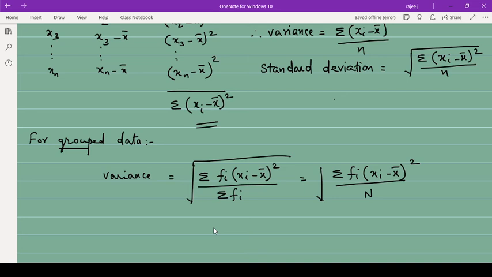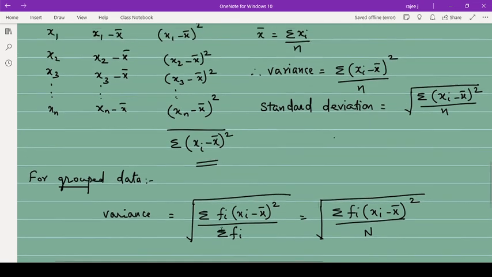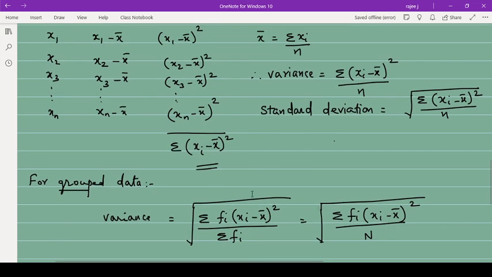Okay, there is a shortcut formula for this one, but I am not telling you that, because anyway you are using a calculator. Just by expanding this using (a minus b) the whole square and applying some other properties, you will get summation xi square upon n minus x bar square. So that is a shortcut formula for this one.